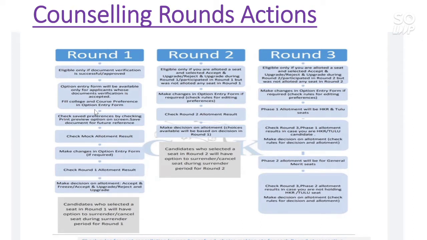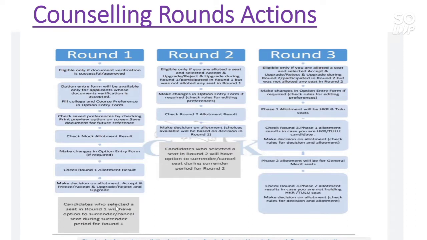Now after that, you need to fill the choice and check the mock allotment after filling the choice. And after the mock allotment, if there is a need of changing the preference order, then change it, and thereafter you will get the first round of result and make the decision on the first round of result.